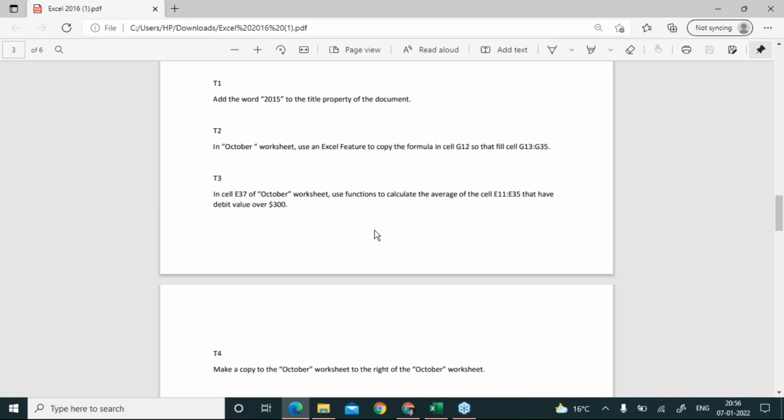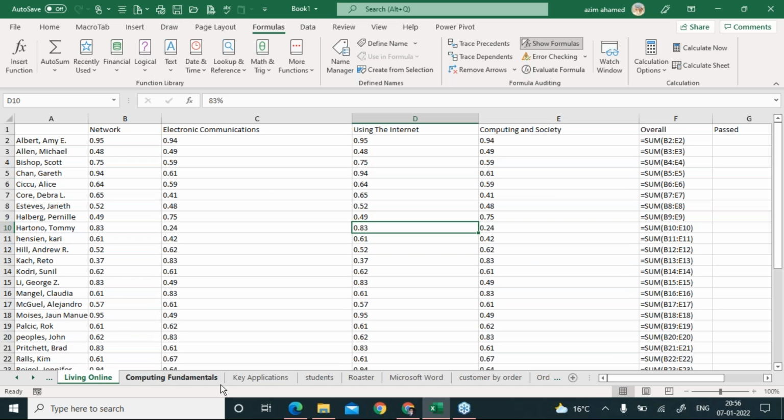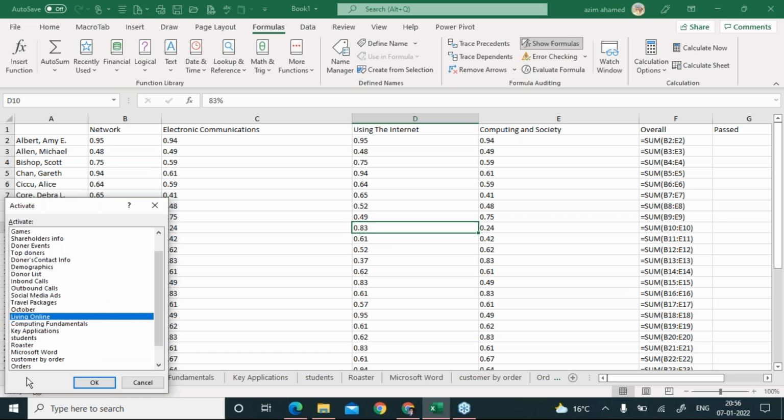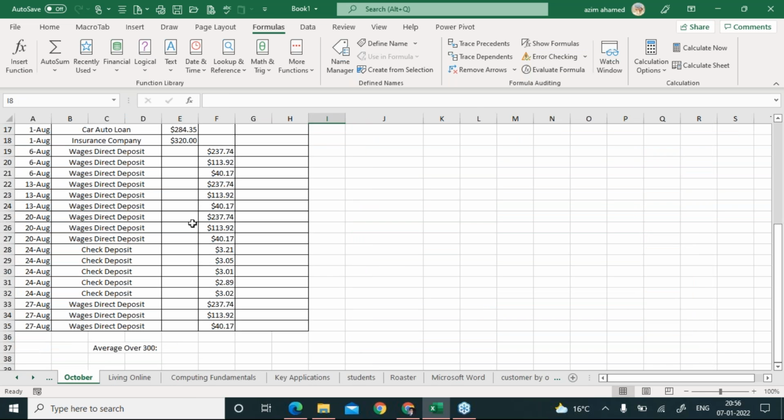Let's see. I'm going to click on this file and find the sheet named October. As I said, the steps are very simple: right click on these arrows, and there is the October sheet. Yes, I'm on this one, right?